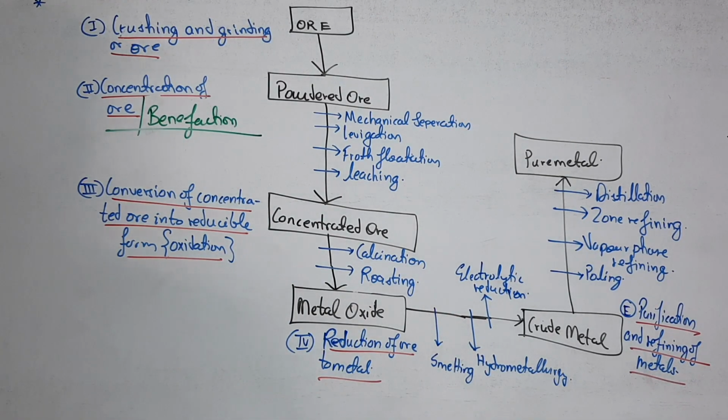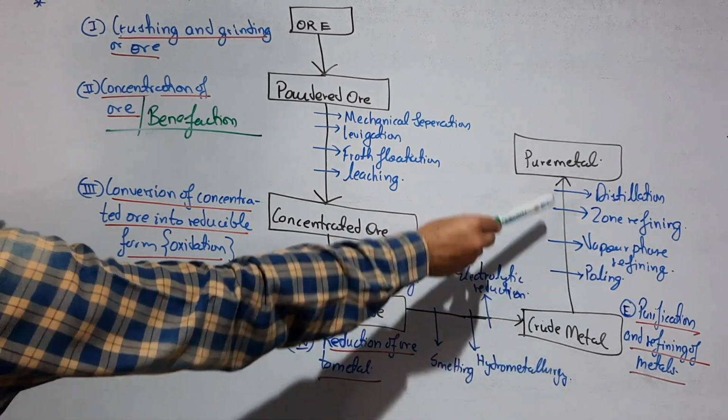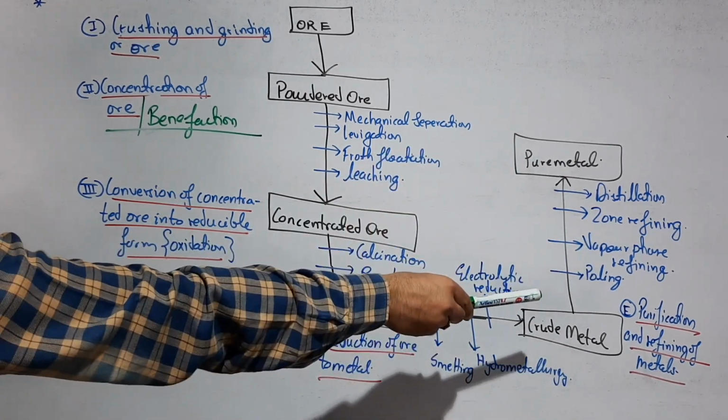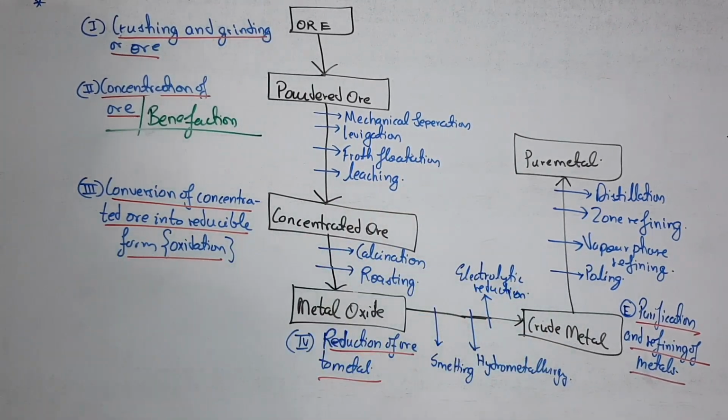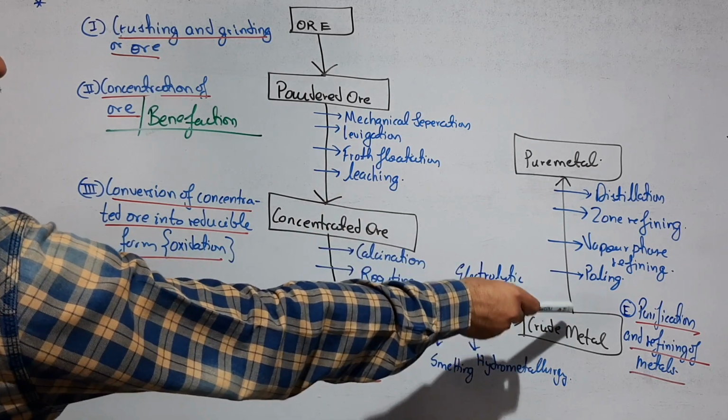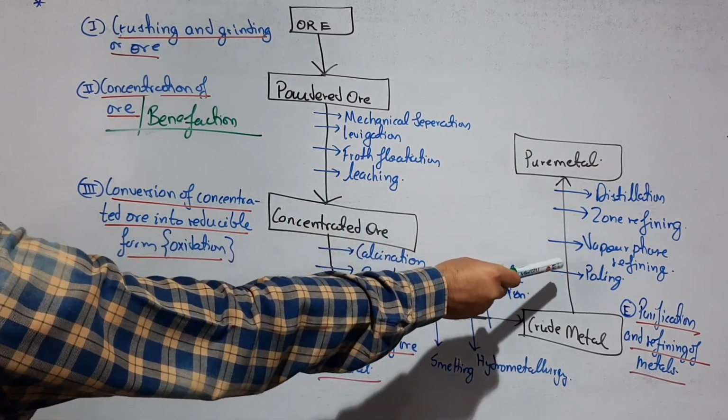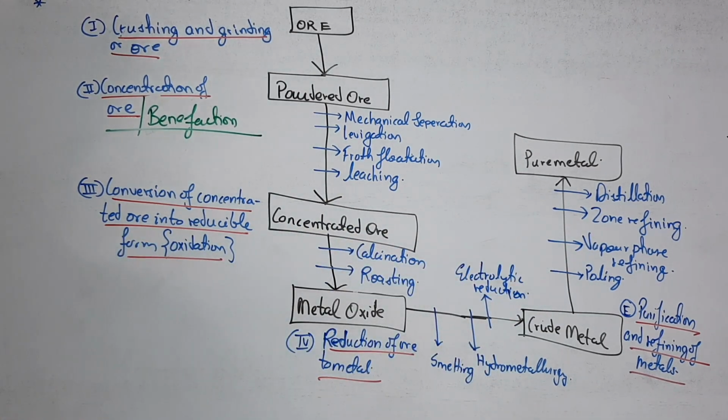The final step goes from the impure metal to the pure metal, and that was the E point, purification and refining of metals. The purification or refining of metals can be done by the various procedures which I have written, like distillation, zone refining, vapor phase refining, poling, etc. So after the definition of minerals and ore and this flow chart, let's start the chapter in detail.